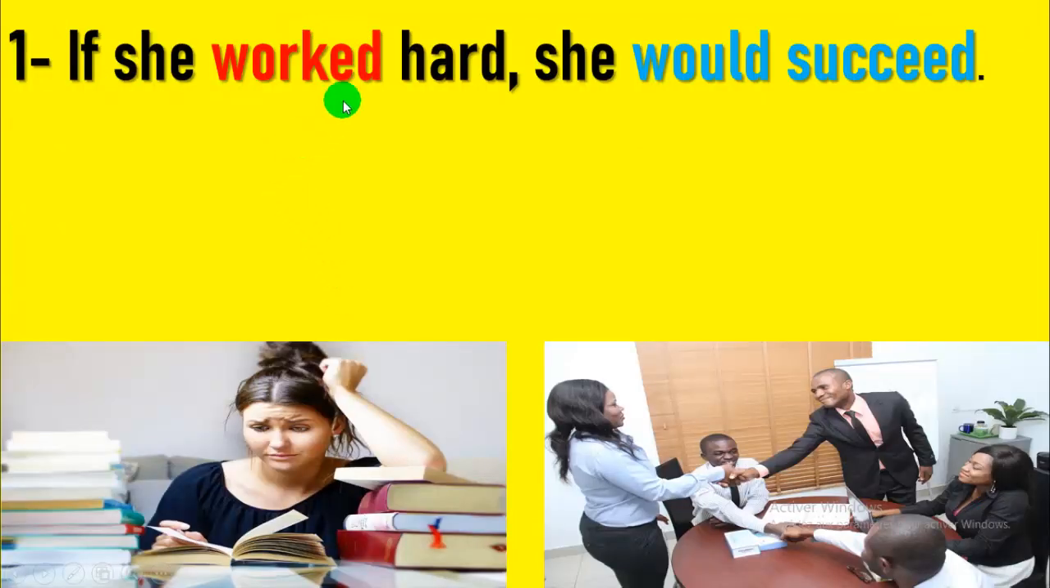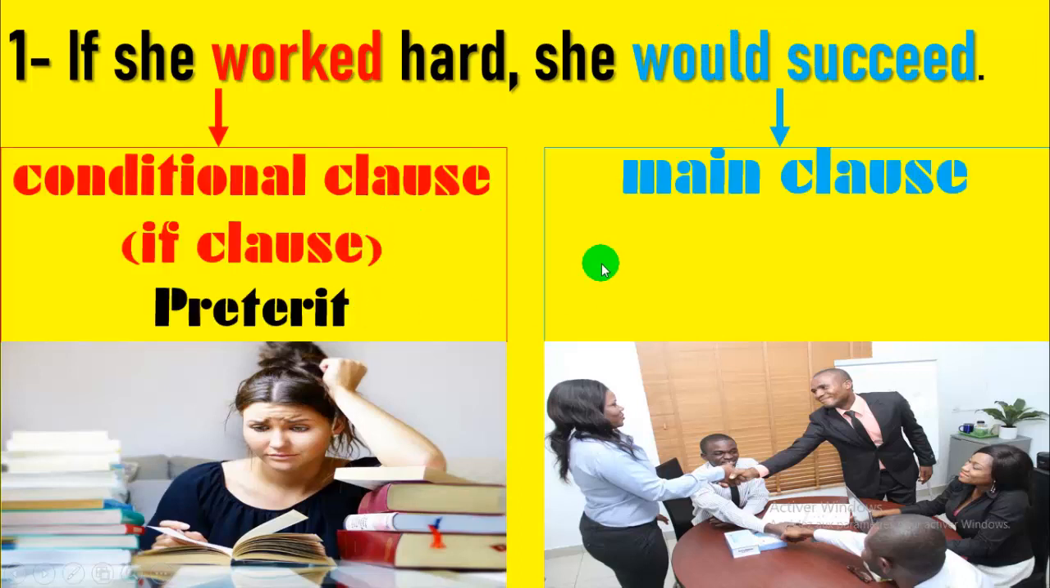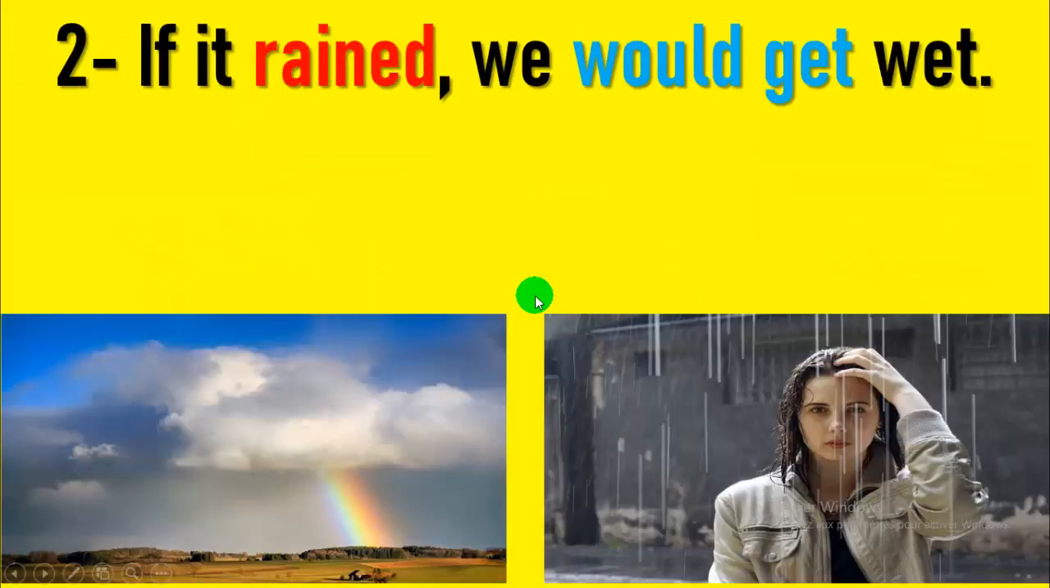Examples: if she worked hard, she would succeed. Now we no longer have simple present, we have preterite. Here we no longer have future, we have simple conditional: would plus base form. Here you have the if clause, preterite, and here you have the main clause, simple conditional.